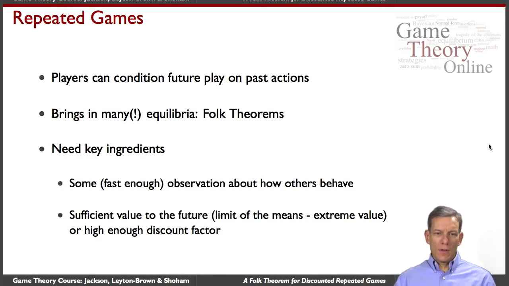There's many equilibria in these things, and they're based on key ingredients. Having observation of what other players do, and being able to react to that, and having sufficient value on the future, either by limit of the means, which is an extreme value, or high enough discount factors so that players really care about the future.